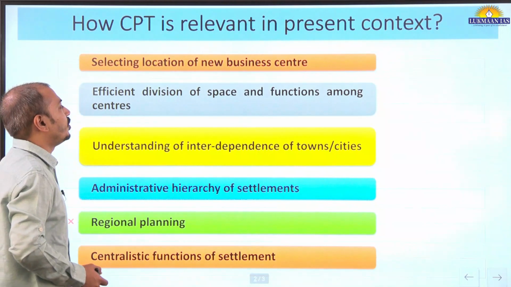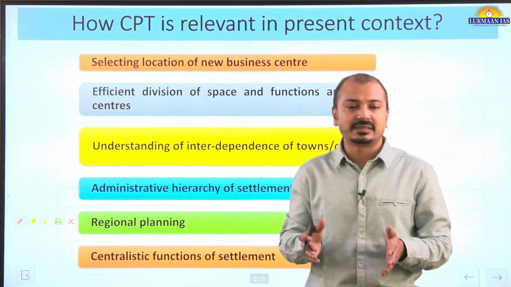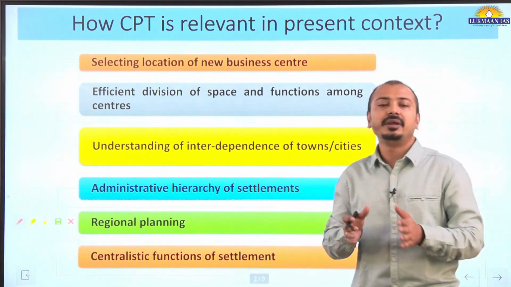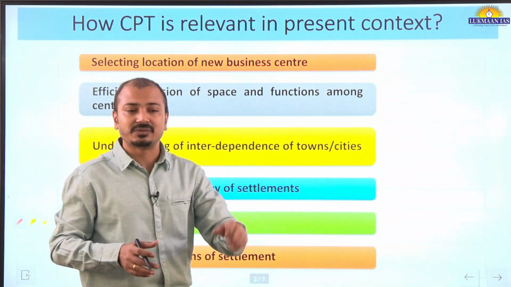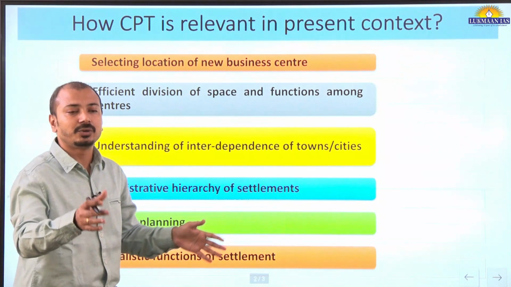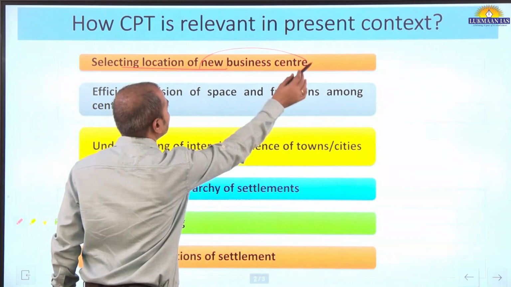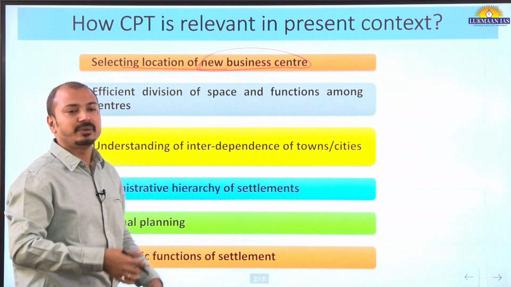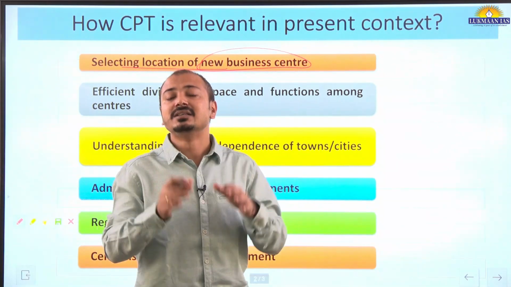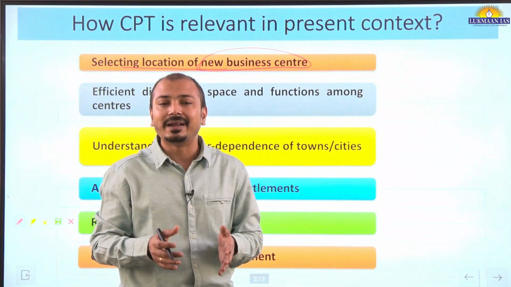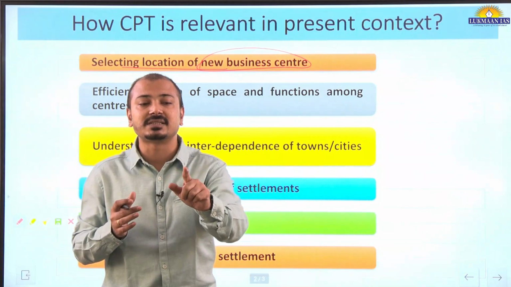The most important aspect is that this theory explains the interrelatedness among the different settlements, be it in terms of functionality, or in terms of the different kinds of goods and services that a particular settlement is providing to other settlements. Simply, while selecting the location of a new business center, any person or business entity will look into these factors given in the central place theory. It will try to find out who the other competitors are providing similar kinds of goods and services.